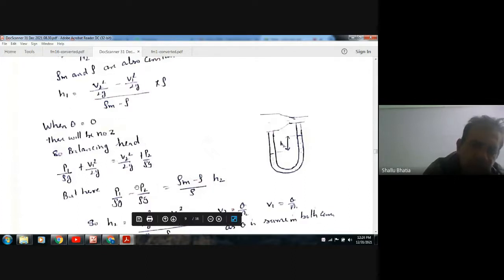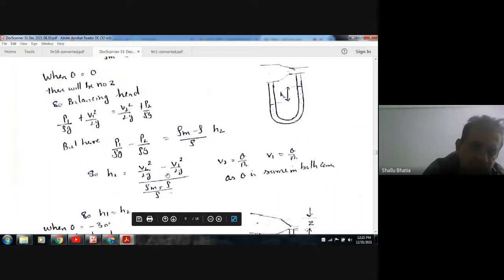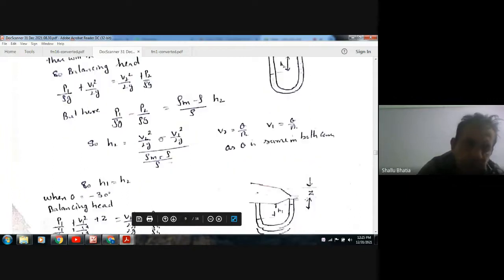So from this we get the pressure difference, and this quantity is the same. Putting P1 minus P2 like this, with V2 being Q by A2 and V1 being Q by A1, H2 will be this quantity, which is the same as that of H1. So H2 is equal to H1.